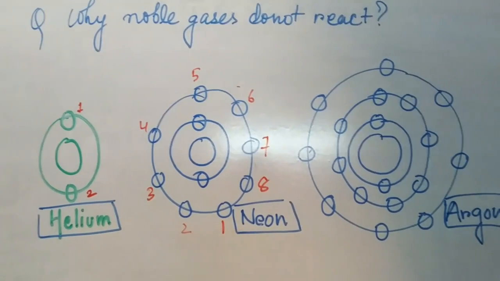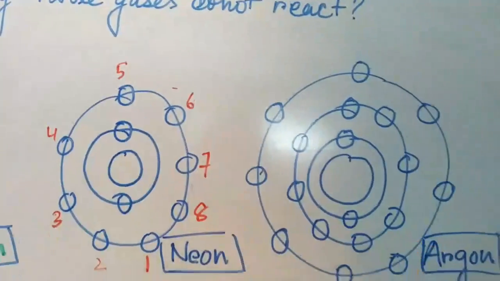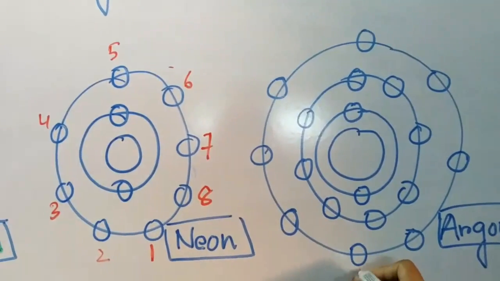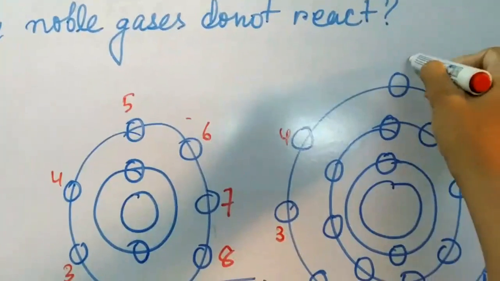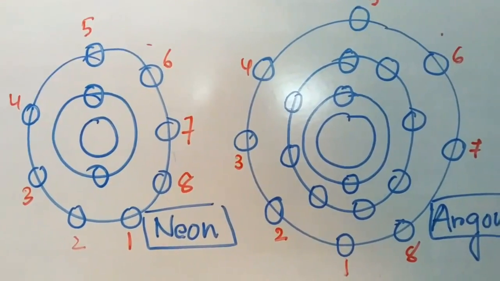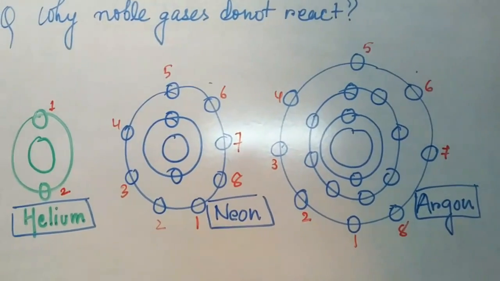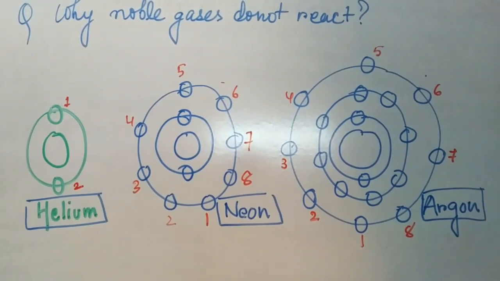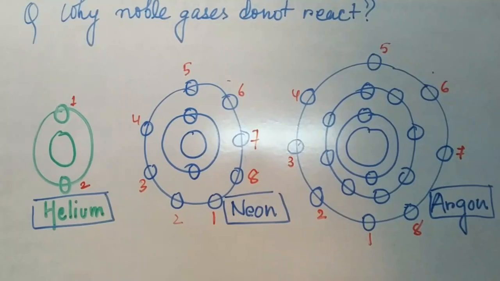Similarly, in the case of argon, which has 3 orbits, as you can see, 1, 2, 3, here also we require 8 electrons. Let us count 1, 2, 3, 4, 5, 6, 7, 8. So here also we see, students, that it has completed the octet. That means it will not react anymore with other gases or any other atoms.